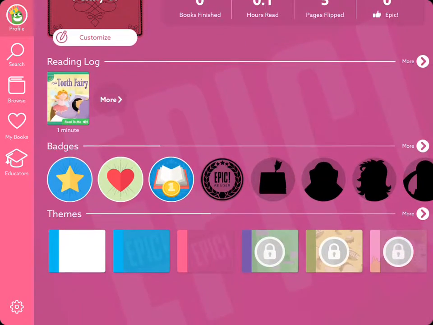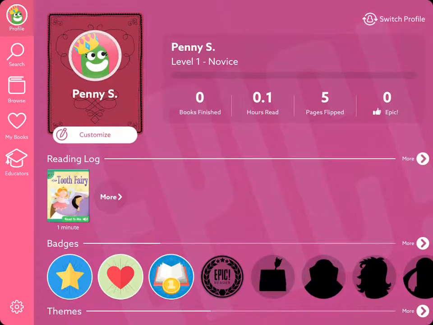And you can see that up here in the right corner it has the number of books finished, hours read, pages flipped and liked, and it's also on a level. So it's pretty cool that the different students can earn and level up, and it's sort of like an incentive to read in the classroom, who's going to be on level 2 by next week and who's going to have the most books read by next week.